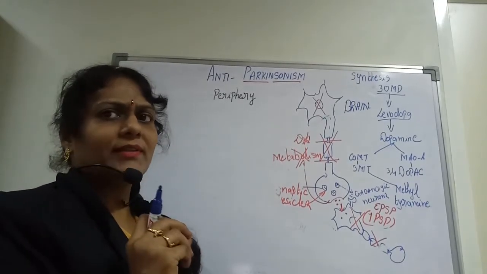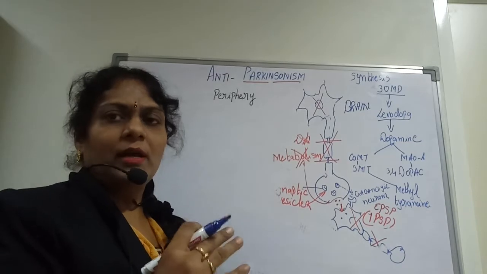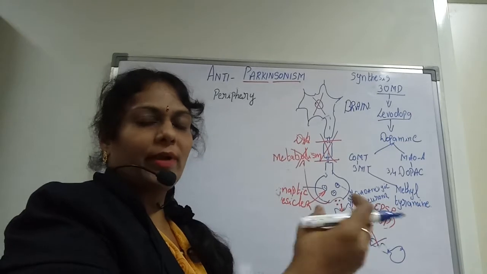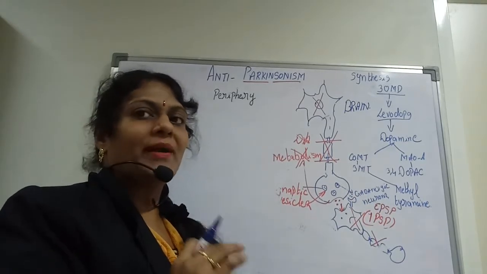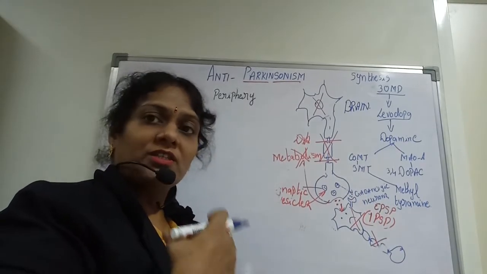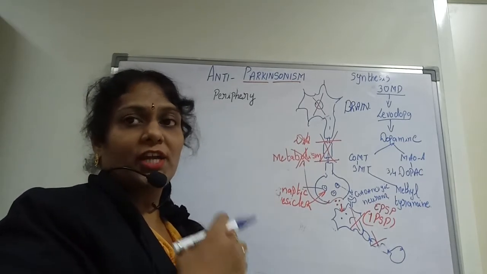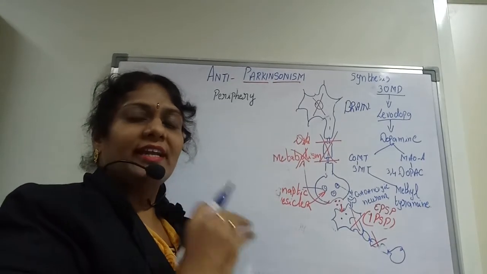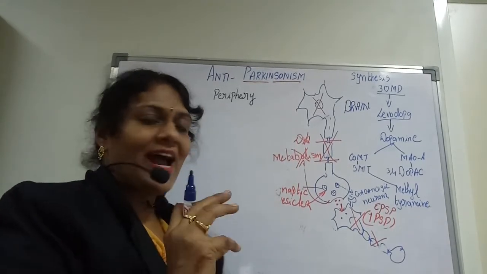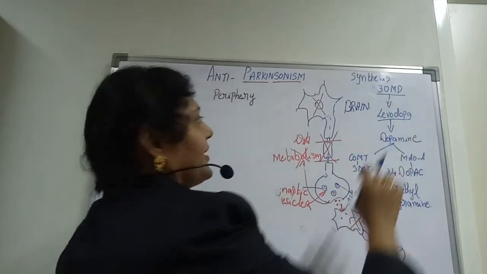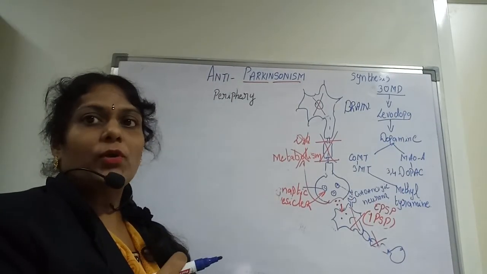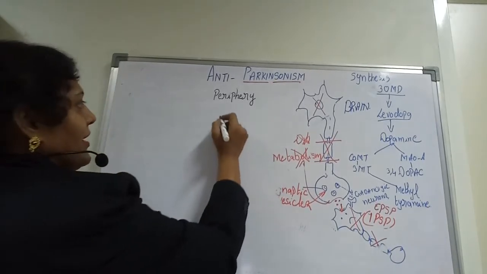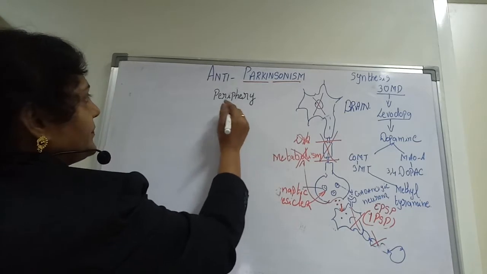One thing we need to remember is that whenever dopamine is synthesized in the periphery, it cannot cross the blood-brain barrier. It stays in the periphery. But if we want to transmit peripheral dopamine into the brain as a neurotransmitter, it has to cross the blood-brain barrier. That means it has to take another compound. So we have a word called levodopa. What is levodopa? Levodopa is called the precursor of dopamine, and levodopa is very useful